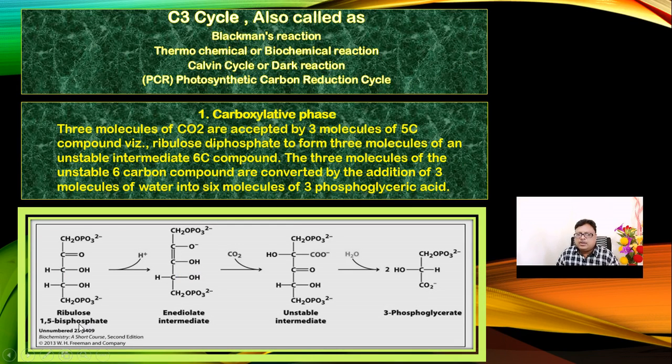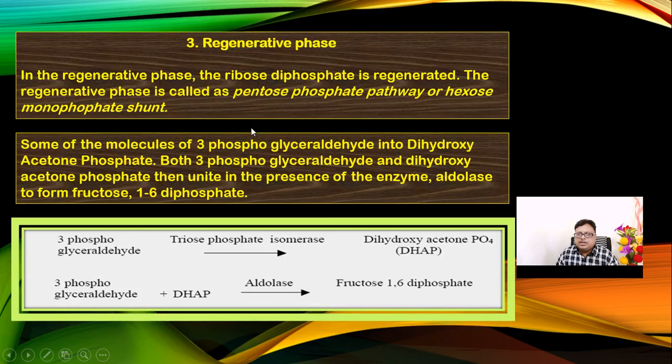So in carboxylation, look here, how do you get the first stable product, that is 3-phosphoglycerate, by a chain of reactions here. Now, in the regeneration phase, what happens there? The ribulose bisphosphate is regenerated, and the regeneration phase is called the pentose phosphate pathway or hexose monophosphate shunt. So it goes to the formation of dihydroxyacetone phosphate, and again with the help of aldolase it is converted into fructose 1,6 bisphosphate. Fructose 1,6 bisphosphate goes to fructose 6 phosphate, and it will be stored as a food material there.